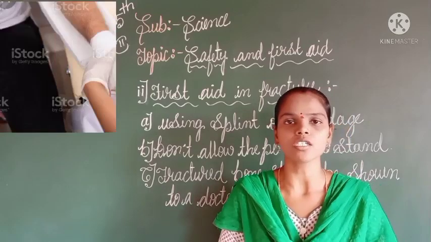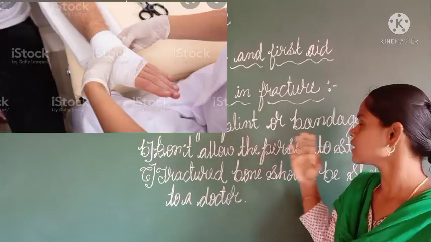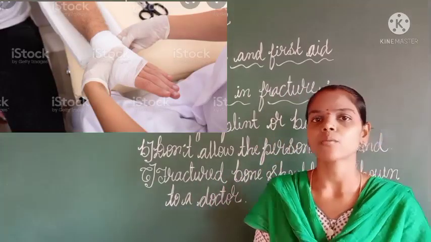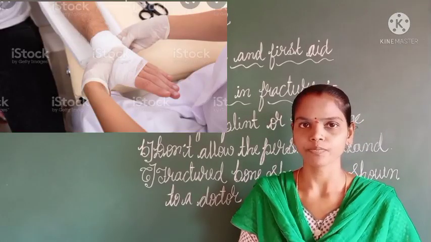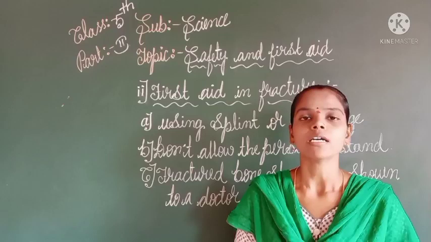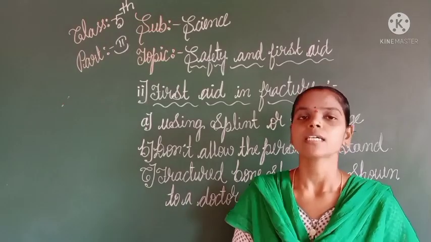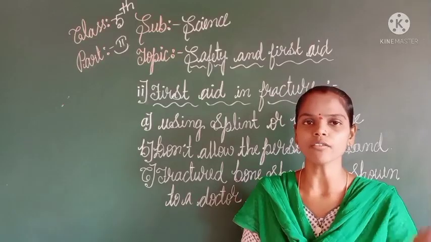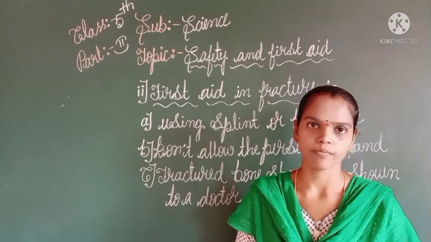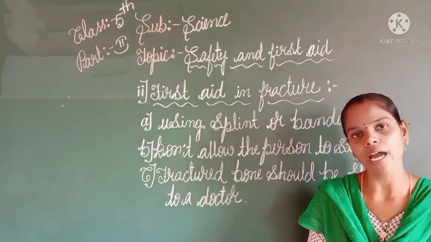The first step is to use a splint or bandage to tie the area where the bone has fractured. Next, if the leg bone is broken, we have to lift the area where the bone has fractured.